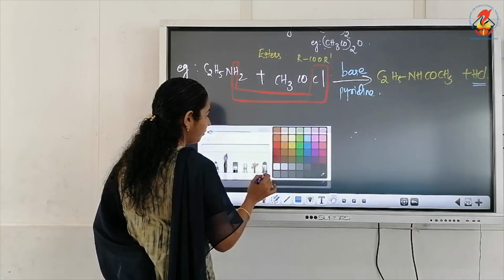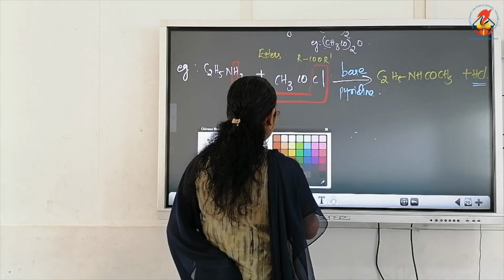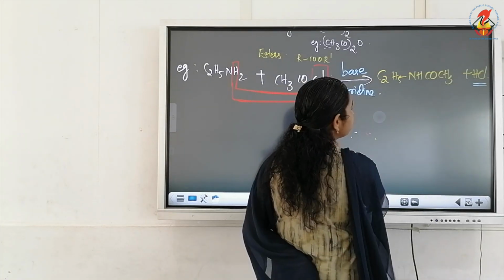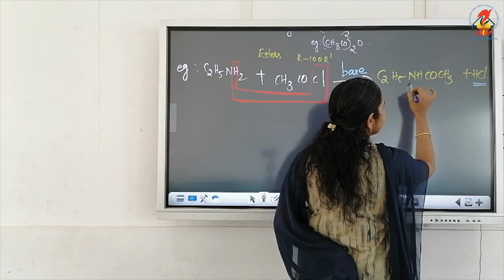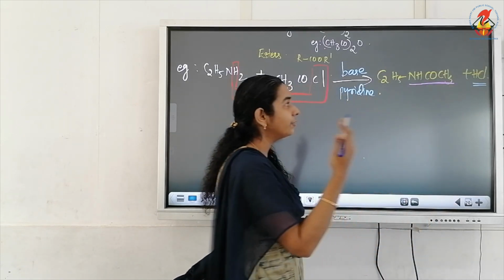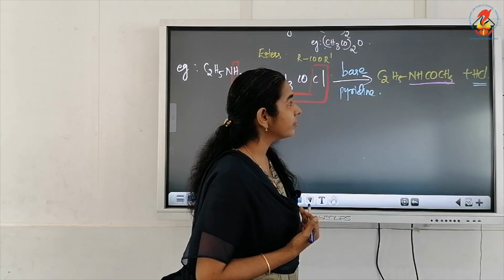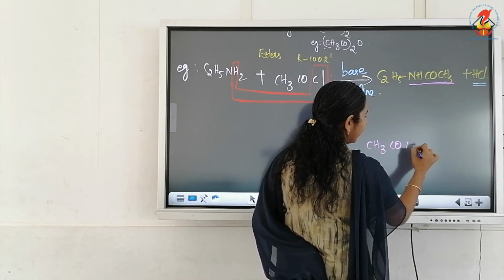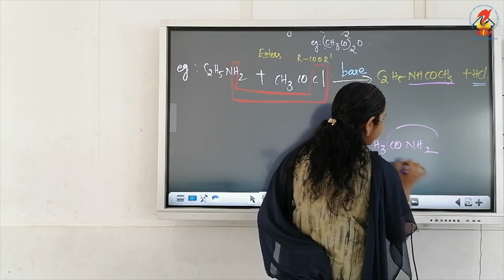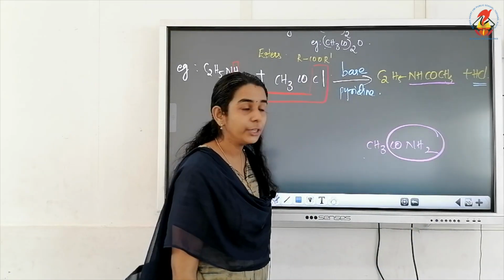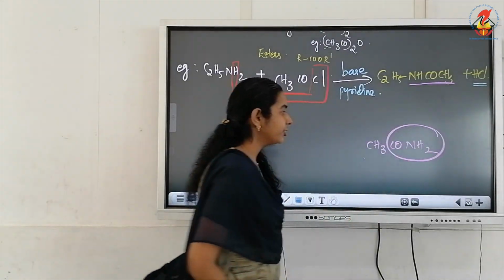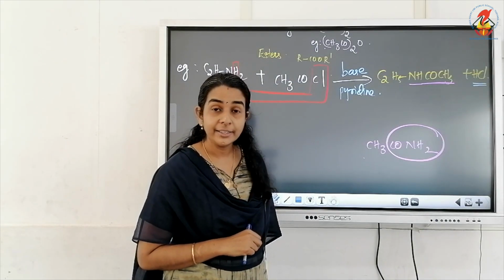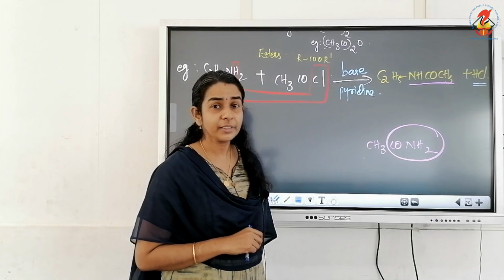Now, very important, note down the name of this product. What is the name of this product? We know that, read from the right side. CH3CONH2, the CONH2 group is known as the amide group. This is which amide actually? CH3CONH2, the 2-carbon containing amide, is ethanamide, isn't it?